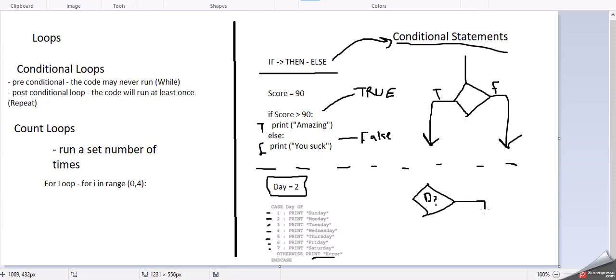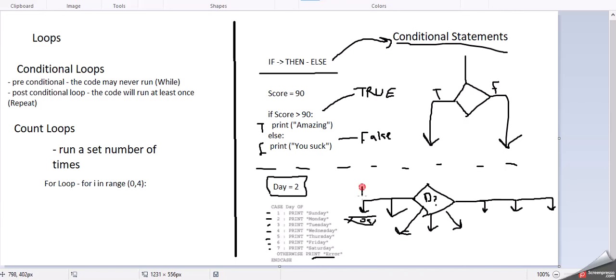We would have an arrow going this way, an arrow going this way, an arrow going this way. So we've got 3, we have an arrow going down here for 4, 5, 6, 7, and if we type in anything else, this one. Then we'll do a print output here, so output S for Sunday.